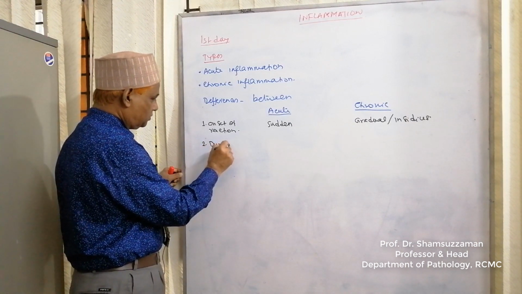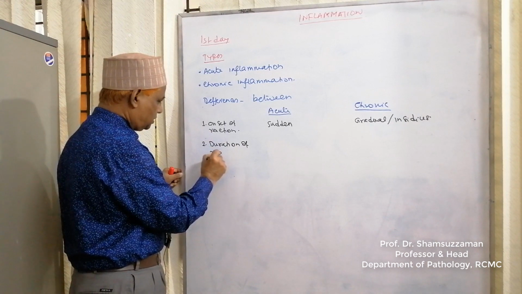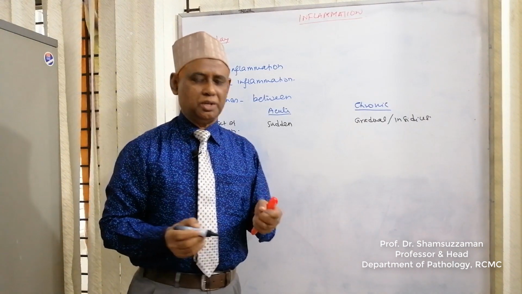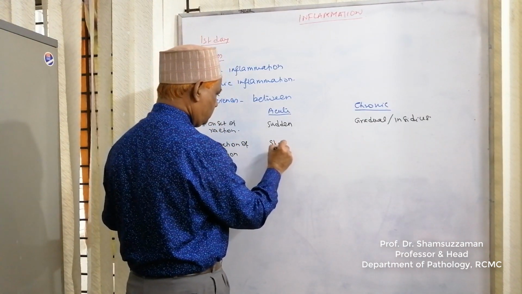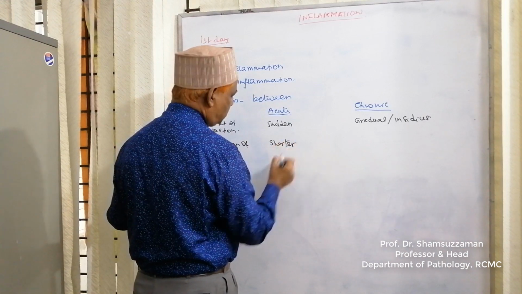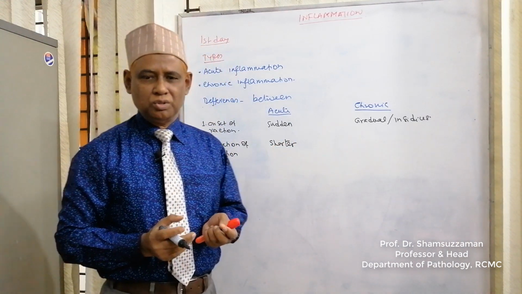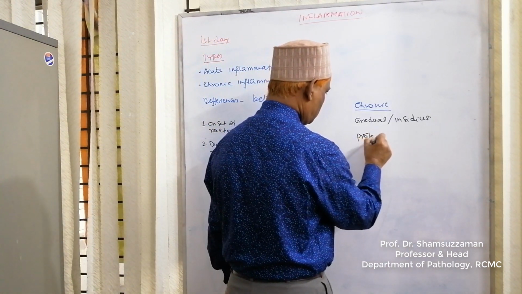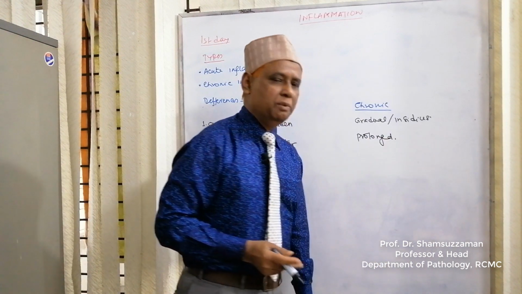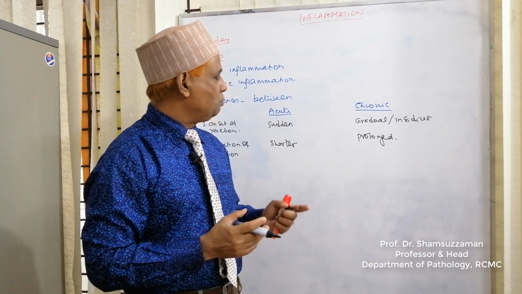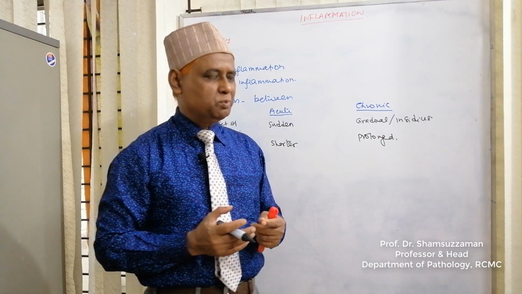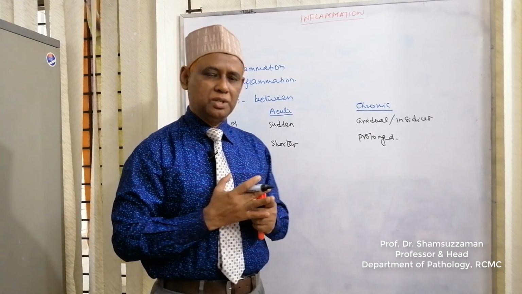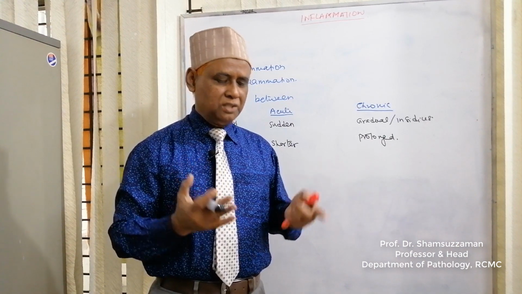Number two, duration of reaction. In case of acute inflammation, the duration is shorter than chronic, like a few minutes to few hours. But chronic inflammation duration is prolonged. How much prolonged? It may be a few days to few weeks, to few months, to few years also. As for example, tuberculosis. It is a chronic granulomatous inflammation. The duration is few months or few years.